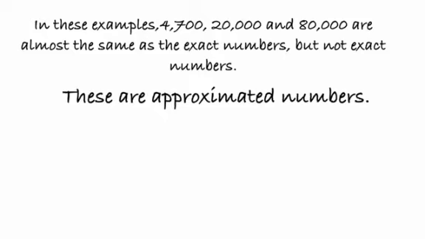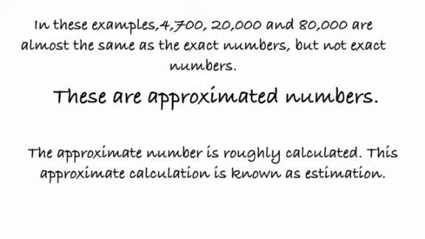These are called approximated numbers. The approximate number is roughly calculated. This approximate calculation is known as estimation. Children, one more thing I want to stress is that approximated or estimated numbers cannot give you accurate answers. They are not accurate numbers. They can be used for immediate calculations or some kind of predictions, some kind of forecasting.